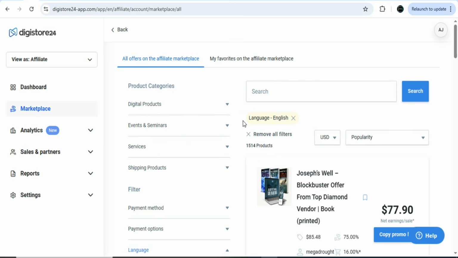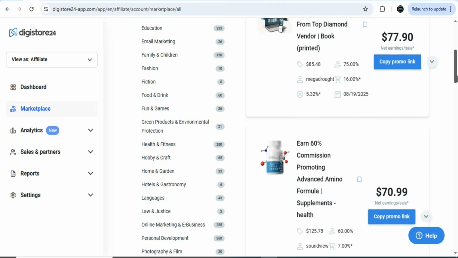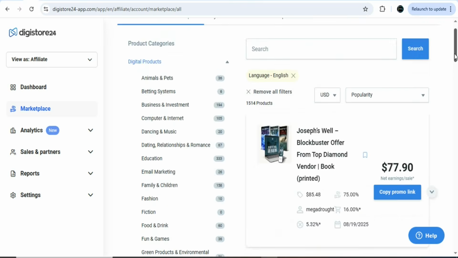Once you click on the marketplace, you're going to see a page like this. They have a lot of different categories of products that you can promote. They have digital products, events and seminars, services, and shipping products. For example, if you click on digital products, you can see animals and pets, betting system, business and investment, computer and internet, dancing and music, dating, relationship and romance, education, email marketing and many others. Any of these categories that you want, you can find a product to promote.